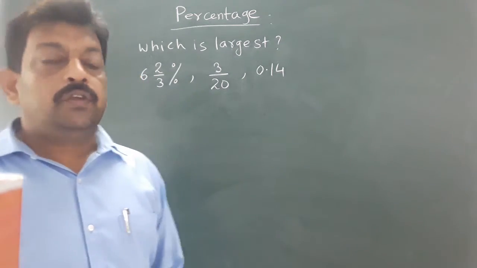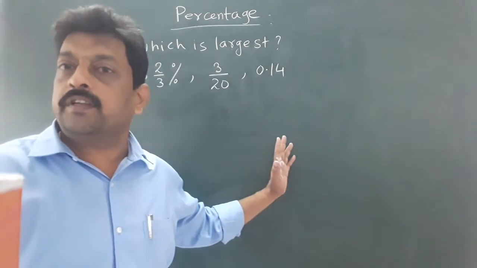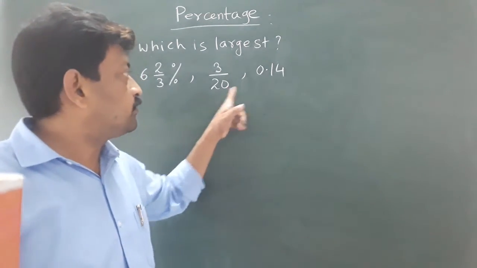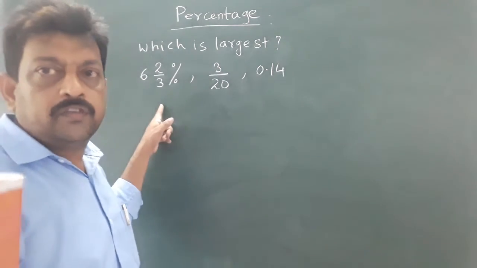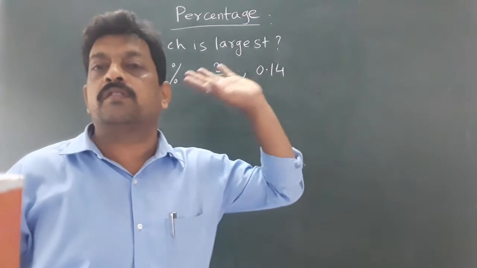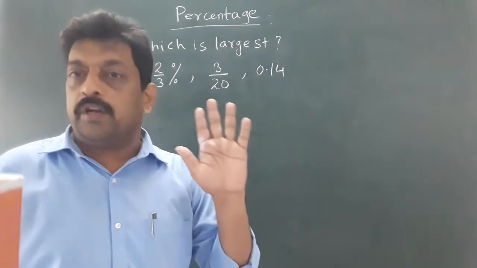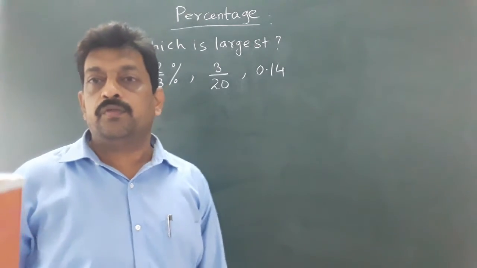Now students, you can convert everything into one form. Either convert them into fraction, it is already fraction, so convert these two into fraction, or convert everything into percentage, it is already done, so convert these two into percentage, or convert into decimal, it is your choice. But my advice, convert them into percentage. Why?